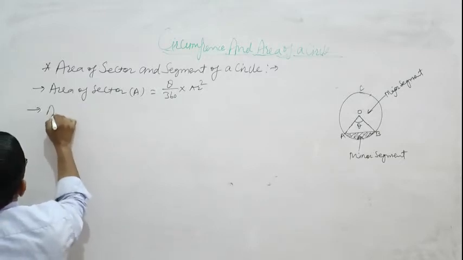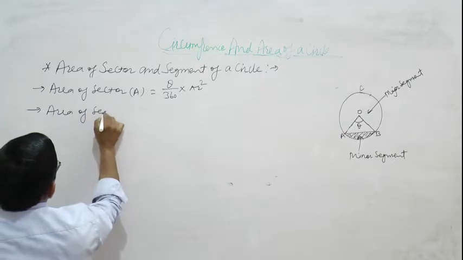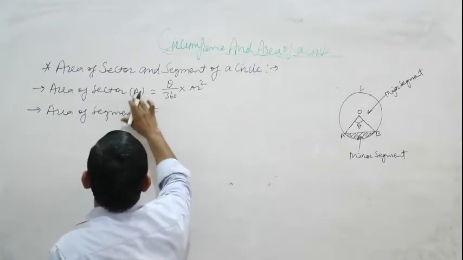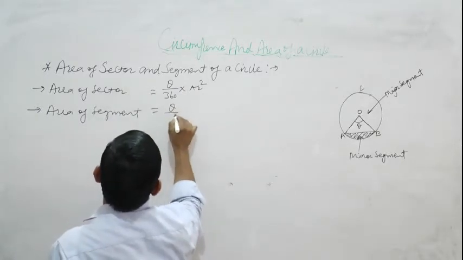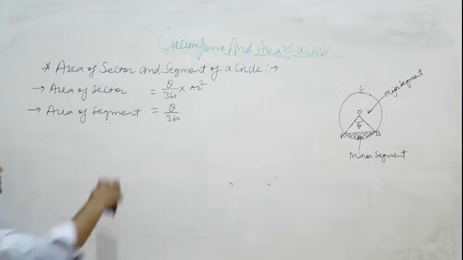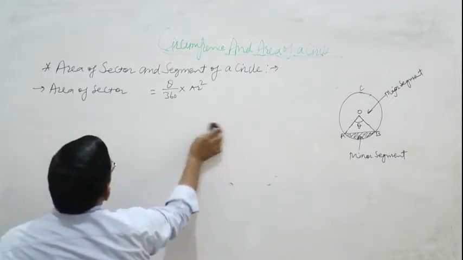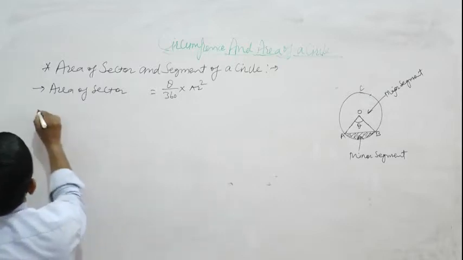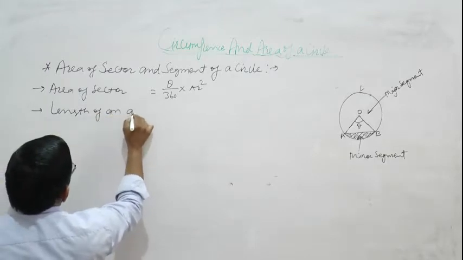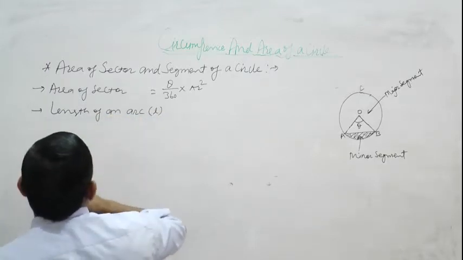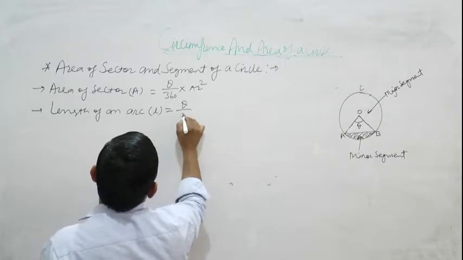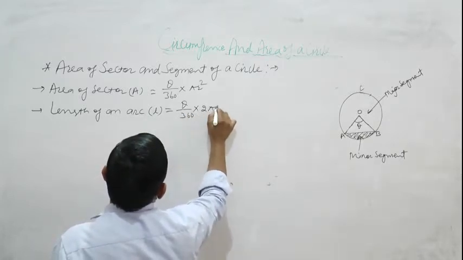Similarly, area of segment is equal to theta upon 360. Sorry, first we write length of an arc. Length of an arc is represented by L, is equal to theta upon 360 multiply 2 pi r.